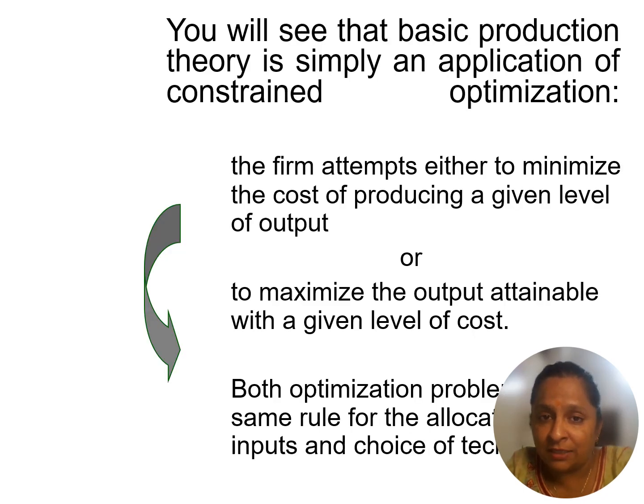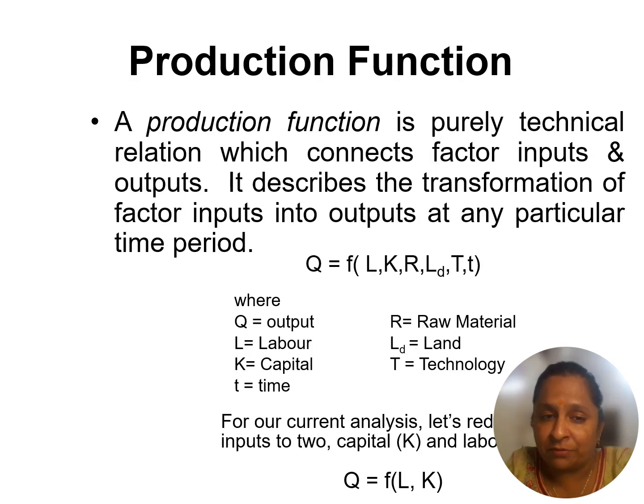So you can see the basic theory and simple application of production. A firm is maximized when it is using its factors in a proper way. Here we can say the production function involves L for land, K for capital, R for raw material, T for technology and T for time.